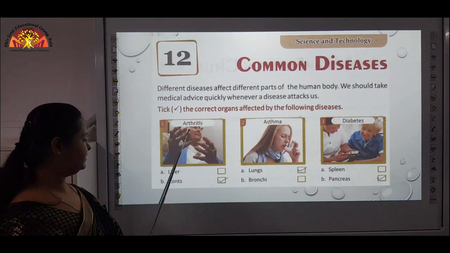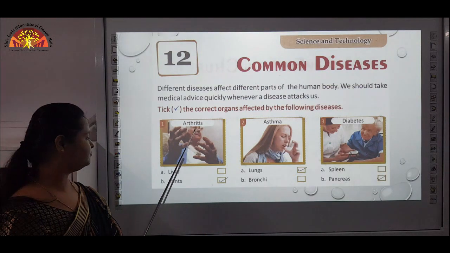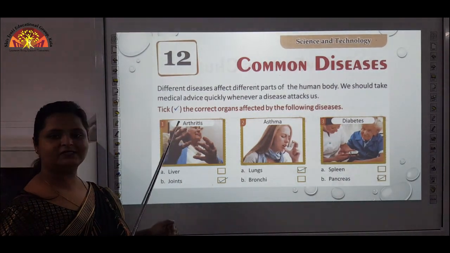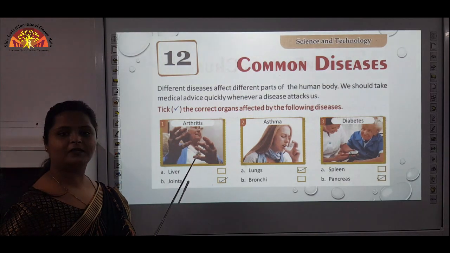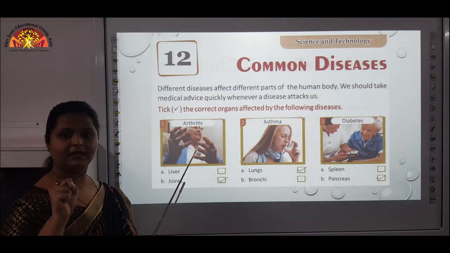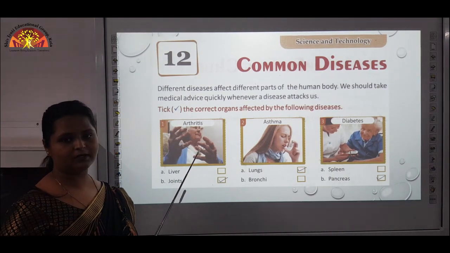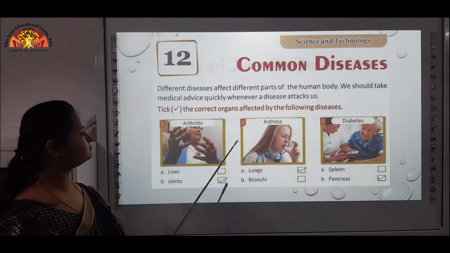First one is arthritis. Arthritis is caused where? Liver or joints? Joints. In this, the joints get swollen up and the person is not able to even fold the hand. Wherever there are joints, he will not be able to fold or bend that part.